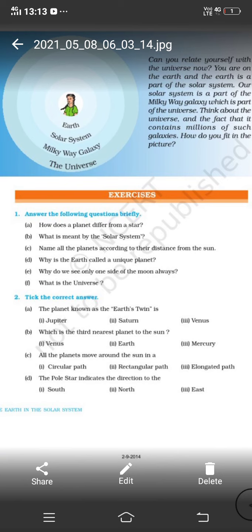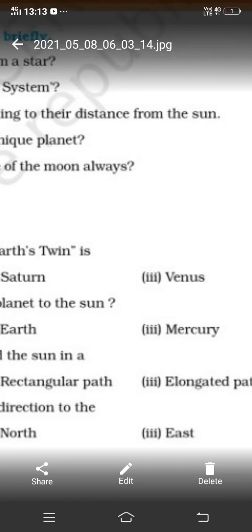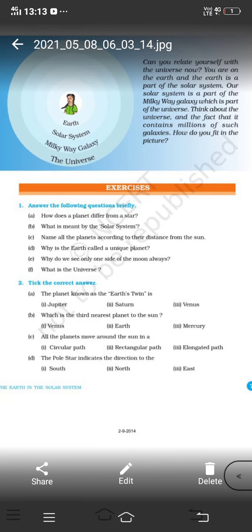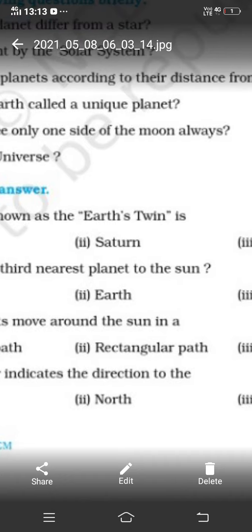All the planets move around the sun in a dash way. Which path do they rotate in? This is called the elliptical path. Now, the pole star indicates the direction of the dash. The pole star is also known as the North Star, and it indicates the direction north. So, the answer is north.